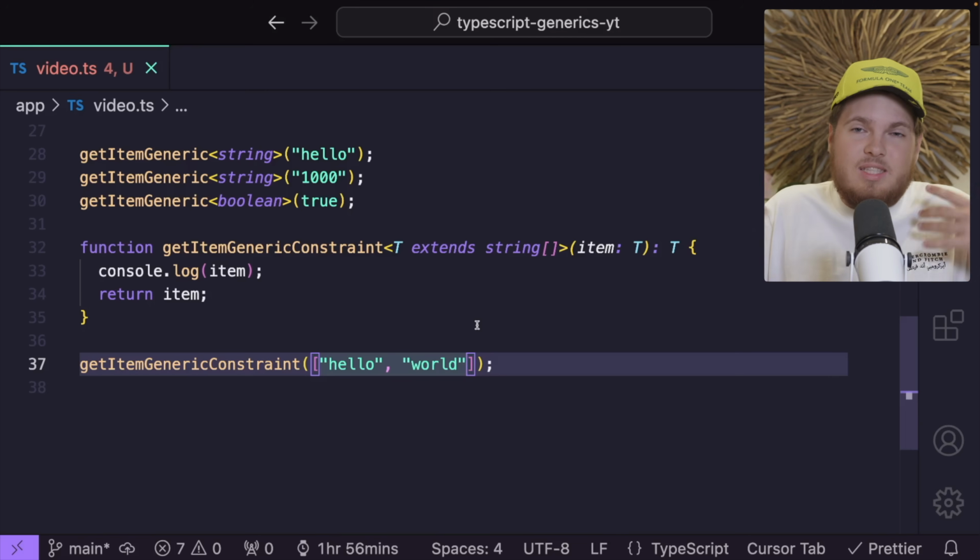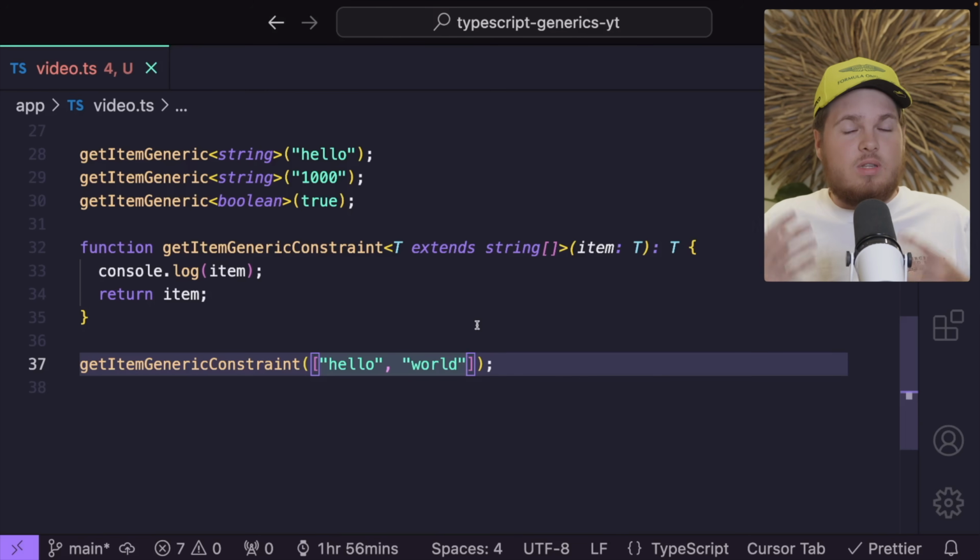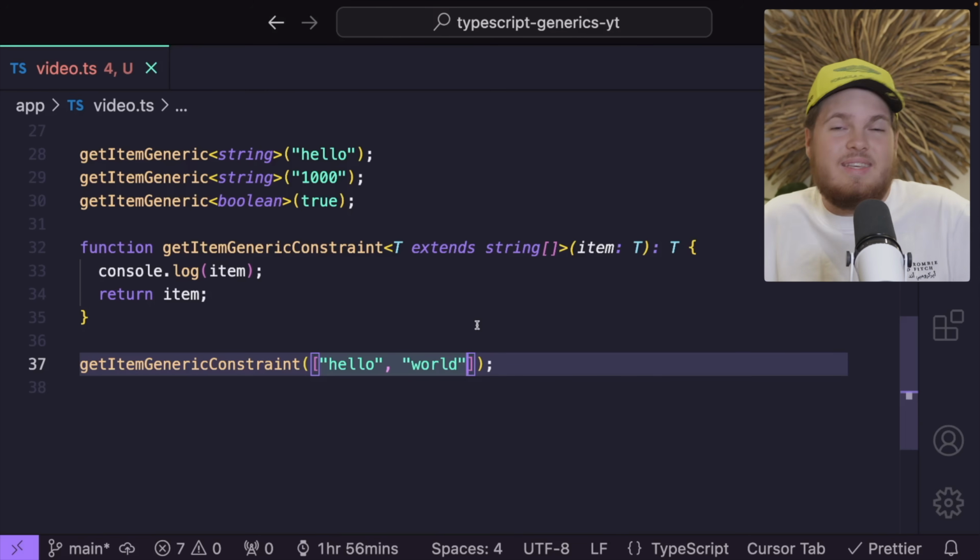Alright everyone, so let's be honest. I think you now understand what a generic is and how it works. At the end of the day, you can create one function, reuse it with multiple types, or you can accept multiple types. You can also use the extends keyword to constrain your types. You can say, hey, I only accept string or number or boolean. I don't accept string array or something like that. So this is what a generic is.